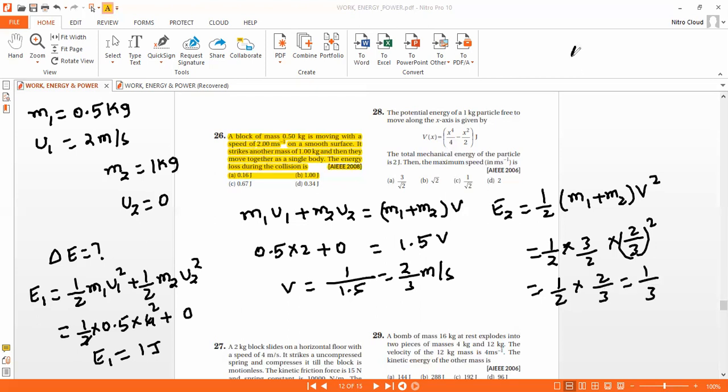The energy loss is E1 minus E2, that is 1 minus 1 by 3, which is 2 by 3. Approximately it is 0.67 joules, right? That is option C. Okay na?